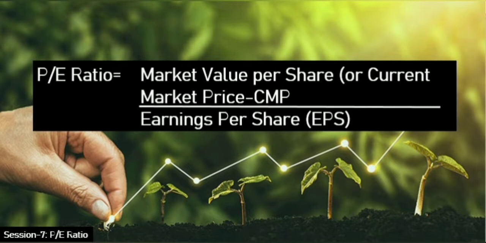PE is also sometimes known as price multiple or the earnings multiple. PE ratio indicates the dollar amount an investor can expect to invest in a company in order to receive $1 of that company's earnings in future. That is, if PE is 20 for a company A, then the investor is willing to pay 20 rupees for that 1 rupee of current earnings.